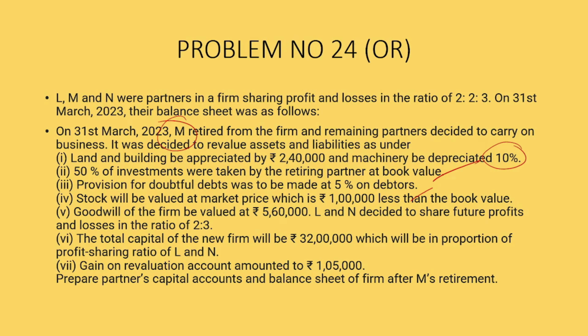L and N decided to share future profits and losses at the ratio of 2:3.